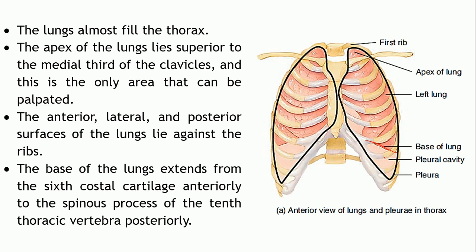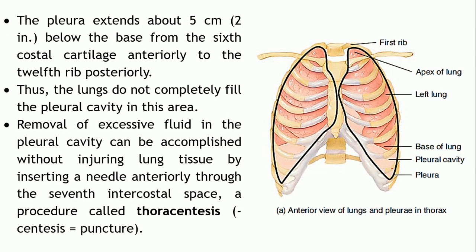Okay, so it extends up to the 10th thoracic vertebra posteriorly. But the pleura, as you can see, this black outline, is actually the pleura which is depicted over here. Now, up to where the pleura is extending, this is the base of your lungs, right? But the pleura is extending about 5 cm below the base of the lungs on either side, up to the 12th rib.